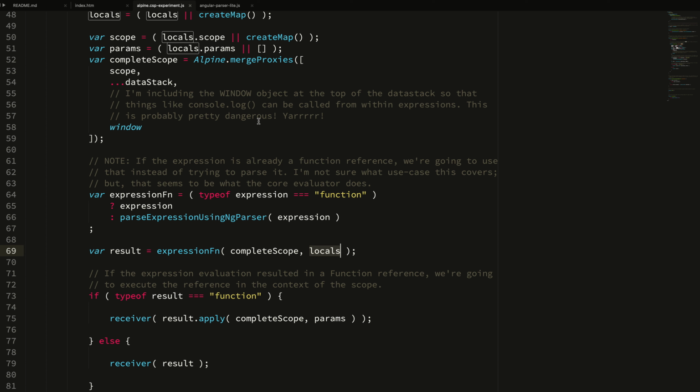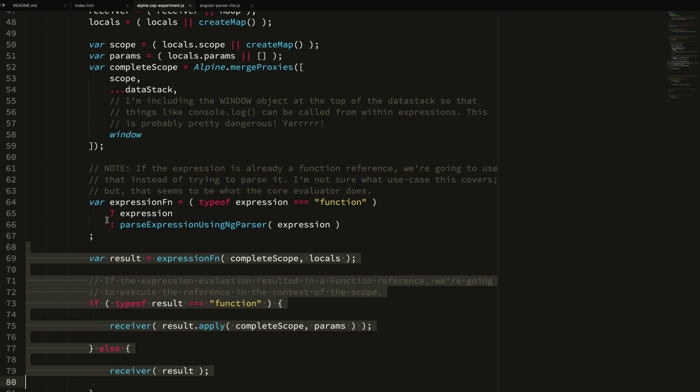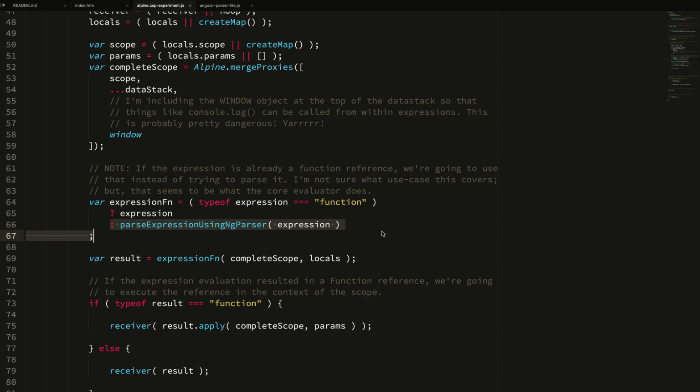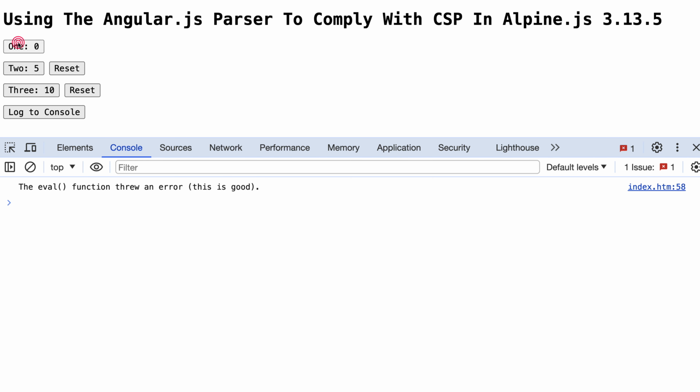So again, things like the event object or the index in an x-for, which is not readily available per se. That will result in something, and if it's a function, we can invoke it. This is just sort of part of how Alpine.js is defined to work under the hood. The real piece de resistance here is this line right here, where we're passing that string expression to the Angular parser. And again, if we refresh, we can see these operate independently.